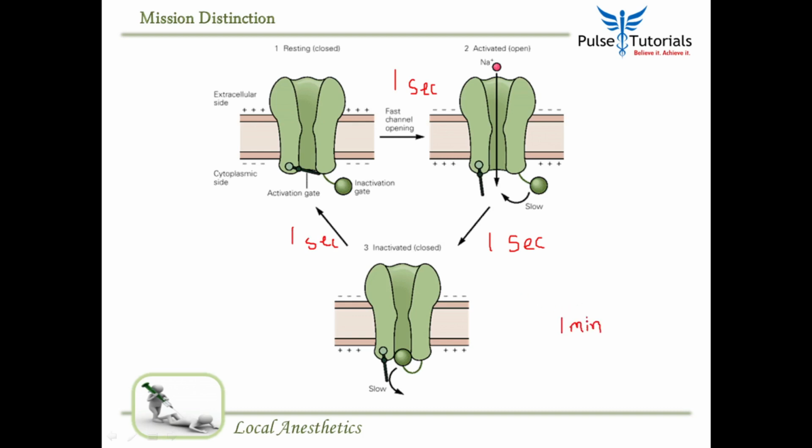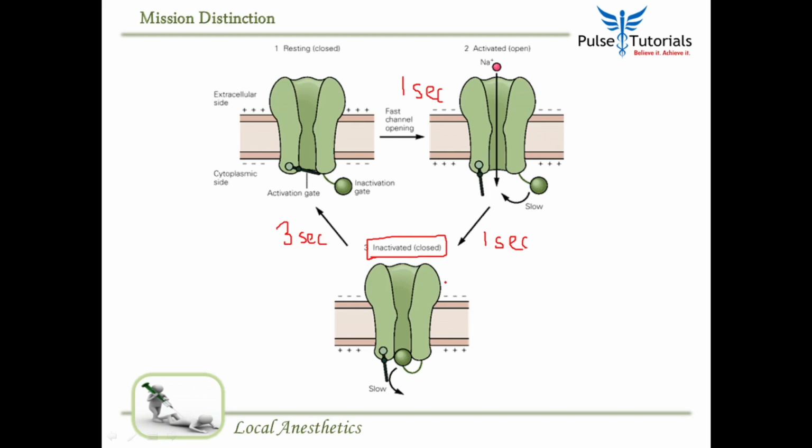What is the maximum number of times this channel can work? You will be like, so simple. It is 60 seconds of time we have, and every time the channel does this entire process, it is 3 seconds. So that would be 20 times per minute is the maximum this sodium channel will open. But now I am telling you, my medicine is delaying the inactivated state. It makes it remain in the inactive state for a longer time. So if it is taking 1 second from resting to active, 1 second from active to inactive, and let's say 3 seconds for the sake of calculation to go from inactive to active, it is prolonging the inactivated state of the sodium channel, right?